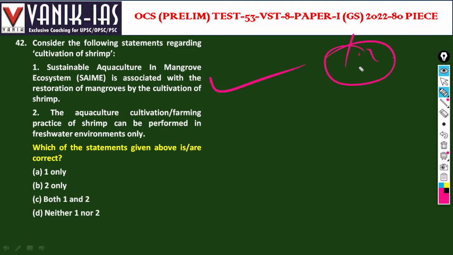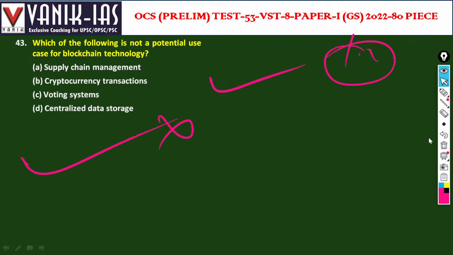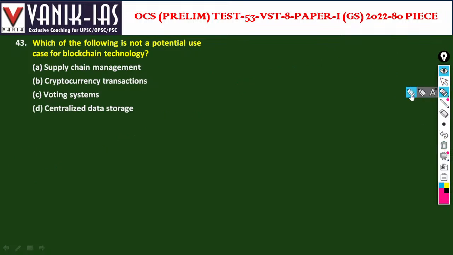The aquaculture farming practice of shrimp can be performed in freshwater. No, this is wrong. How are shrimp there? They are also cultivated in brackish water. So one only is the answer. Crabs can also be cultivated in brackish water.